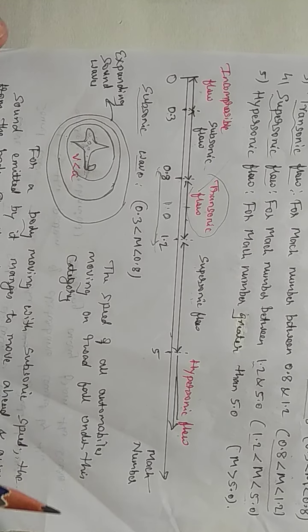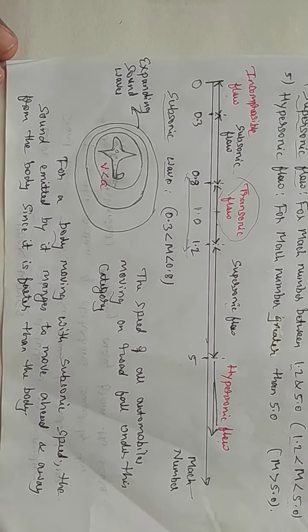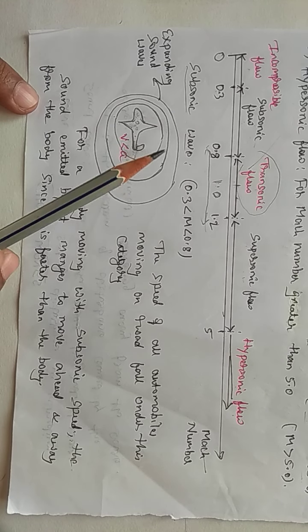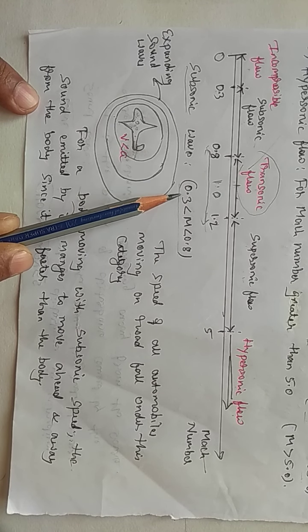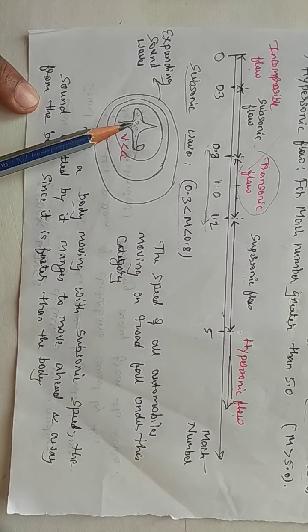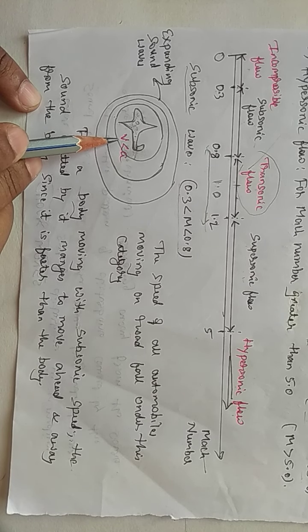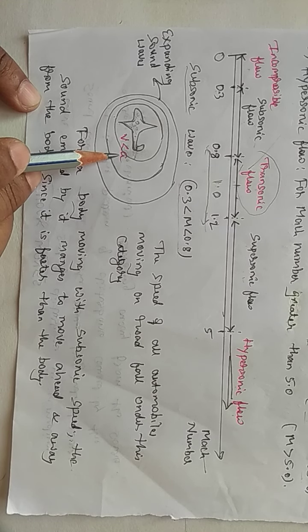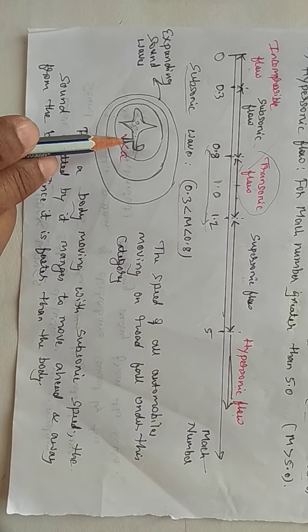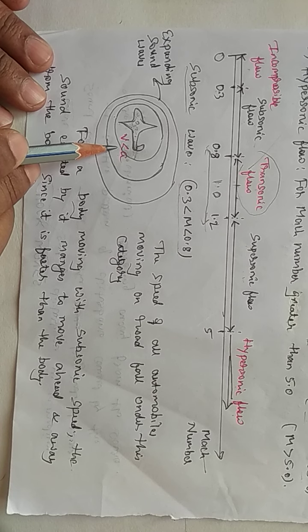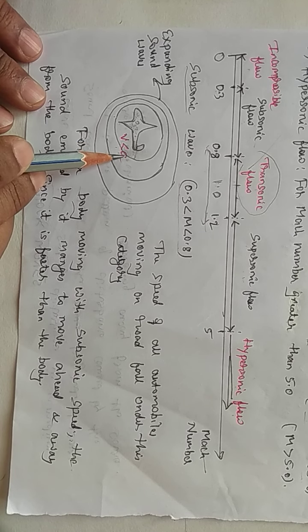Now, a few examples we will observe here. What is the subsonic flow? In subsonic flow, Mach number is between 0.3 and 0.8. Suppose you imagine this is the aeroplane which is moving, such that the velocity is less than the speed of sound, V is less than A. It means the aeroplane which is moving has a velocity less than the speed of sound.